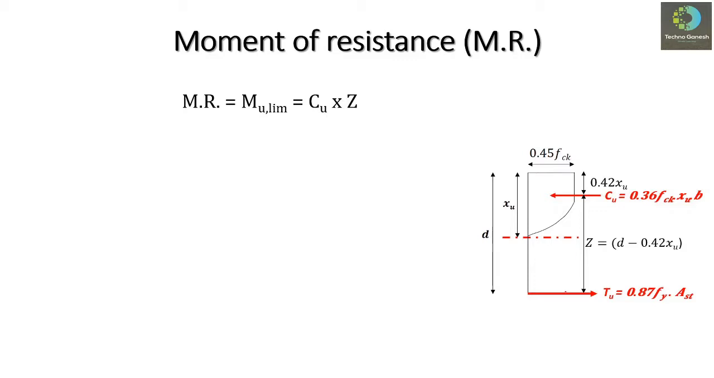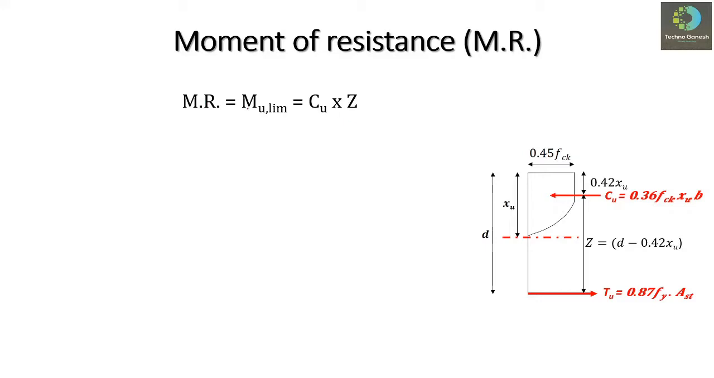So we can calculate the moment either by using Tu into Z, or if we want to calculate the moment about the tensile force, then we'll be able to calculate the force by using the relation Cu into Z, because Cu is the force and Z is the perpendicular distance between the point about which we are going to take the moment and the force. So in this way, for a balanced section, we can calculate the moment of resistance by using Cu into Z, or by using Tu into Z, as I told you in the previous slide also.